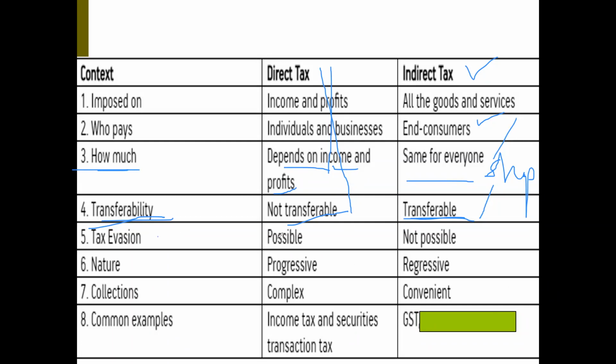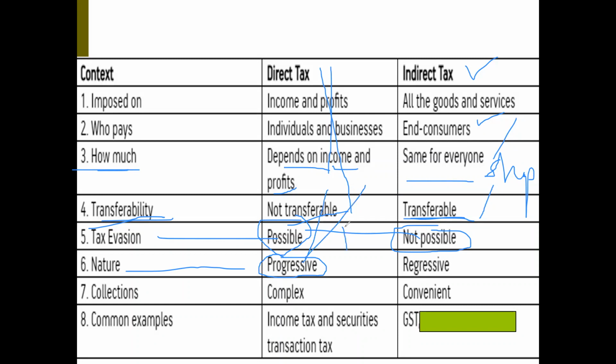Tax evasion, I mentioned, is possible in direct tax. The samosa wala example I told. Whereas in case of indirect tax, it is not possible. All have to pay. Nature, I mentioned, direct taxes are progressive in nature, means the more rich, the more tax he has to pay.